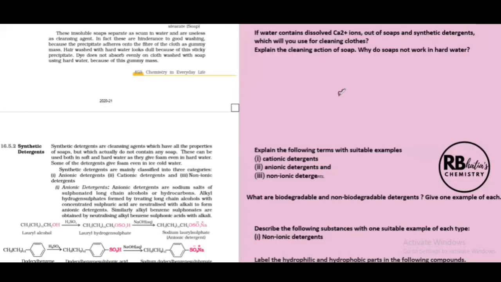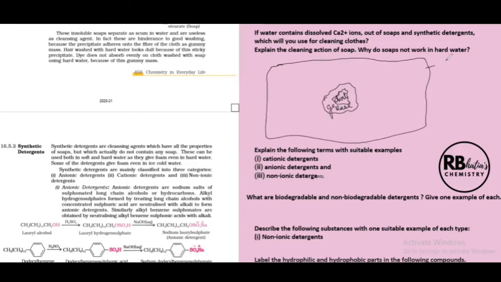Let us suppose, for soap action, this is a dirt or a fat or oil molecule, or say grease, dirt or grease. This is grease or oil and fat, with dirt trapped in that. And this is our piece of fabric, fabric or skin, whatever we want to clean. And this is the dirt or grease, trapped in grease.